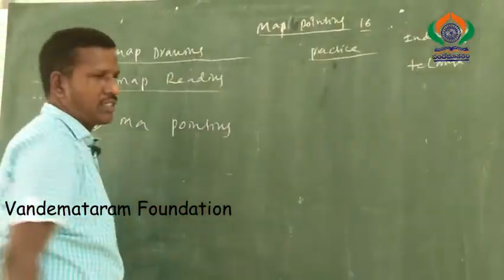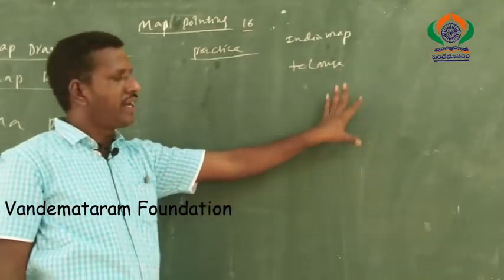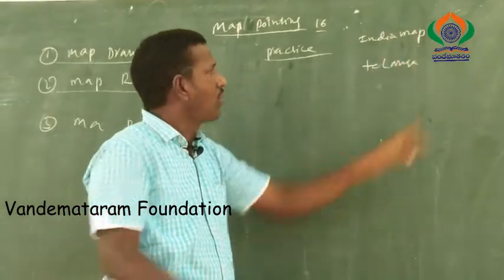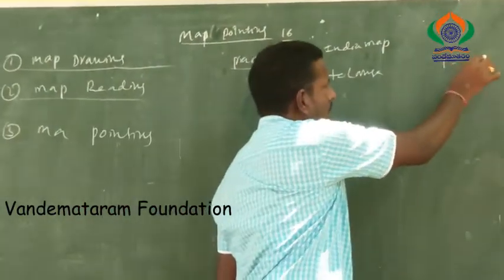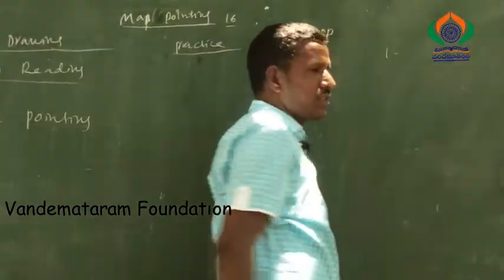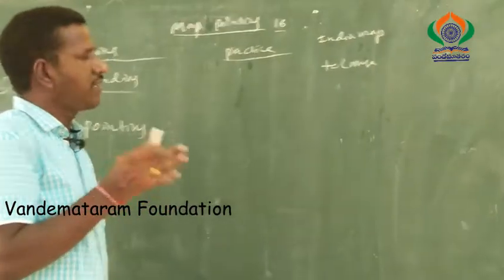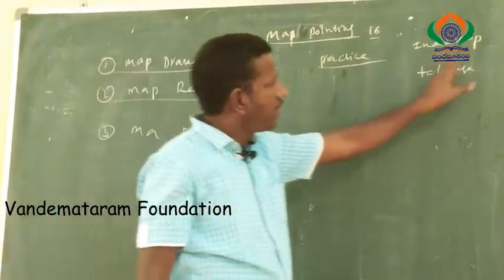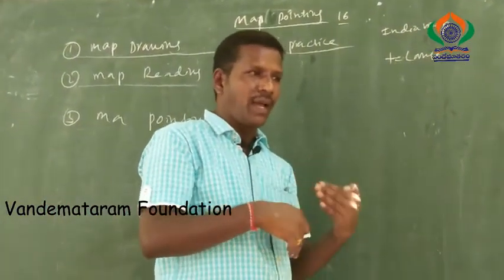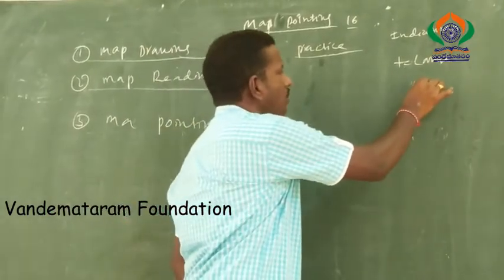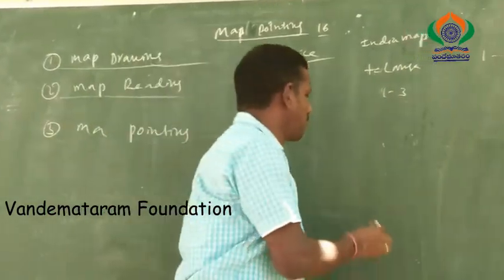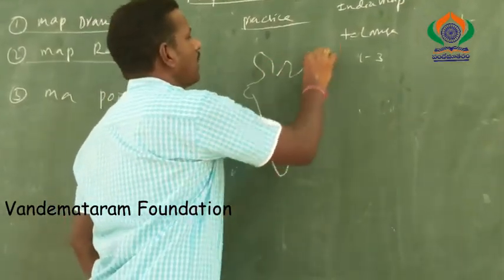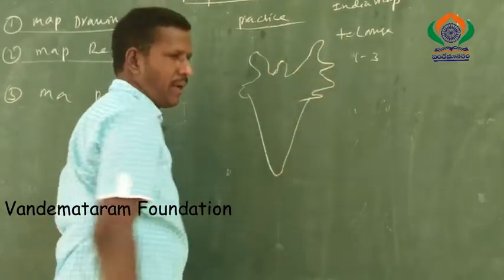Next, map reading. The examiner already provides the ready-made maps in the examination hall, in the question paper. You also observe a number of maps in your textbooks, from the first page to the last page. You simply read those maps one to three times. For example, in lesson number 1, there is an India map. You know that? There is an India map in lesson number 1.